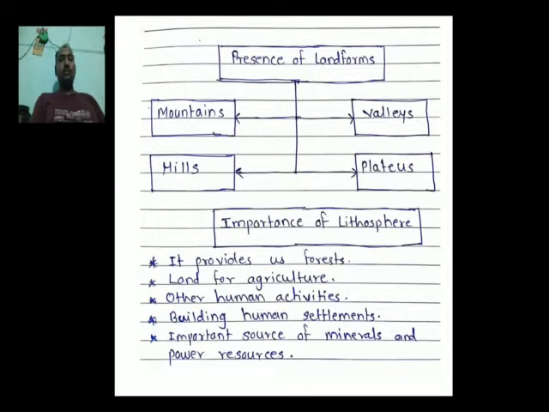Fourth, human beings require shelters, and this shelter is specially built here on this sphere. Fifth, it is a very important source of minerals, and we also get different types of power resources from this layer. So that's why this layer is too much important.